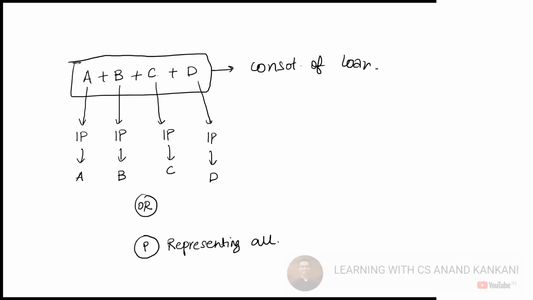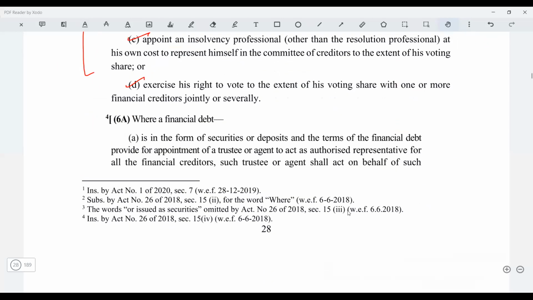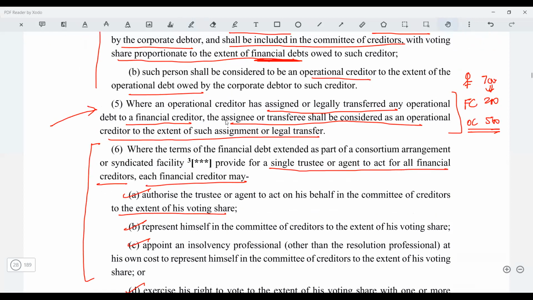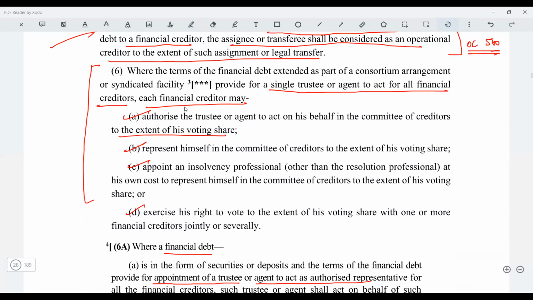Okay, all right. Now see, next that you have, where a financial debt is in the form of securities or deposits, and the terms of the financial debt provide for the appointment of the trustee, agent, or the authorized representative. Now just see what is the difference between 6 and 6a. 6 was a consortium of loan. 6 was the consortium arrangement or a syndicate facility. Basically, this was the loan.